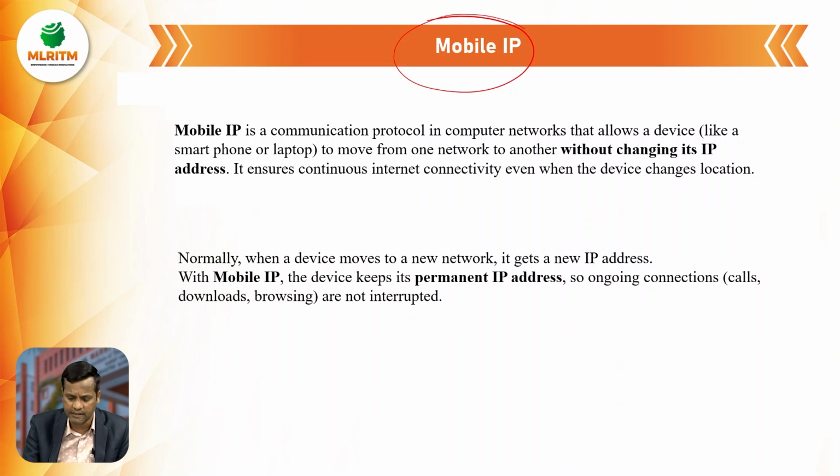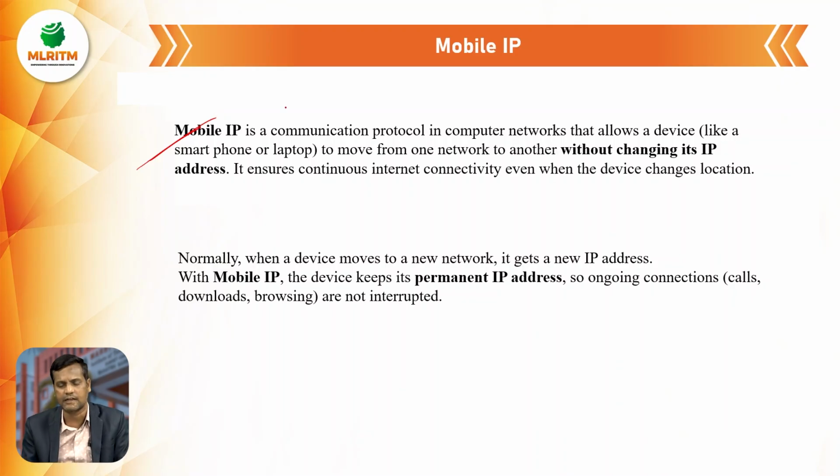So while we are using mobile phones, we are having a mobile internet protocol. While using the network, we are having a mobile IP. If we are off the internet, then the IP has to be assigned to another mobile device. So we will know, what is that mobile IP?